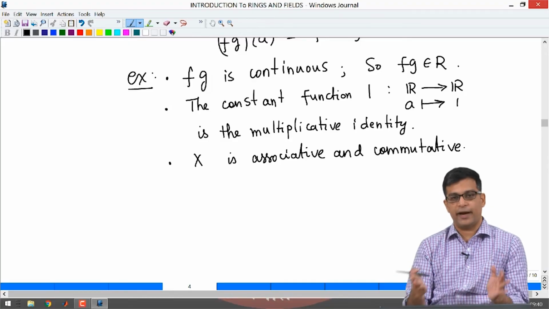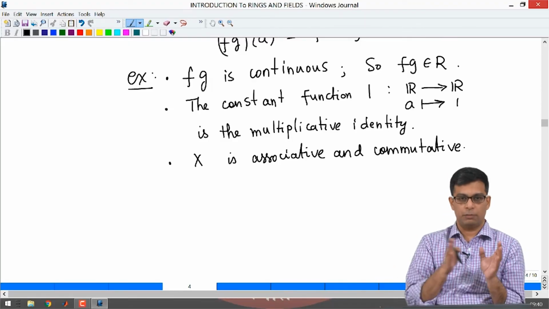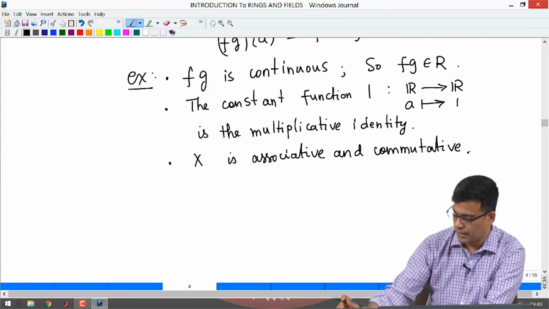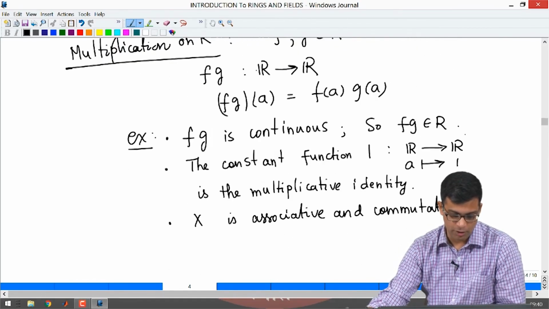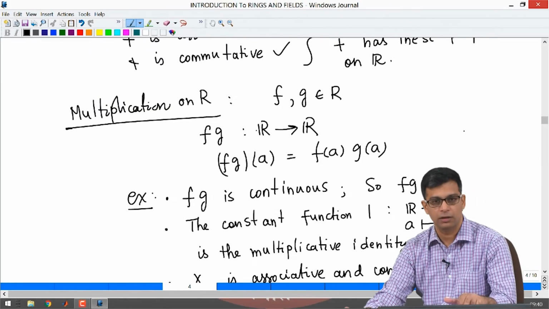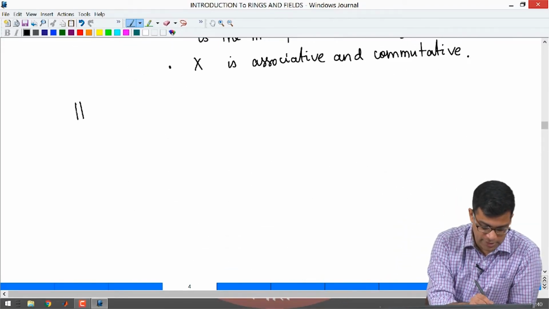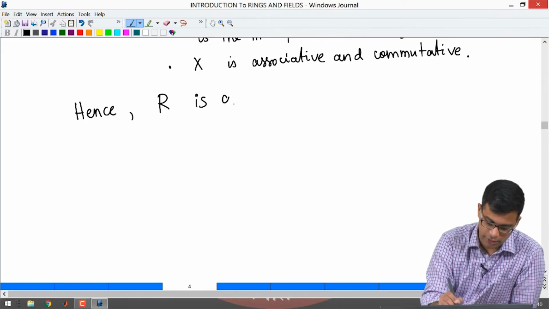Again, just like addition is commutative and associative on real numbers, multiplication is associative and commutative on real numbers, that carries over to the set of functions. So, the multiplication on R also has the required properties, hence R is a ring.